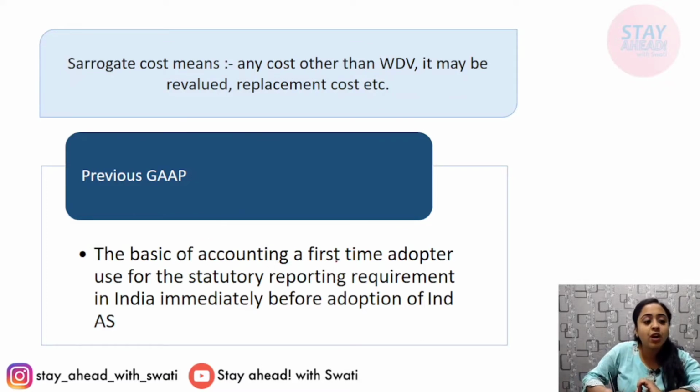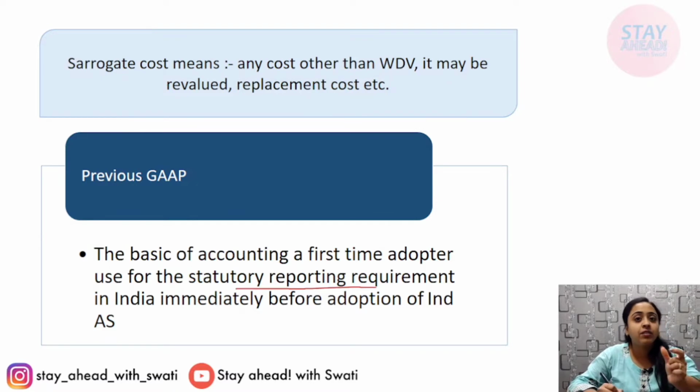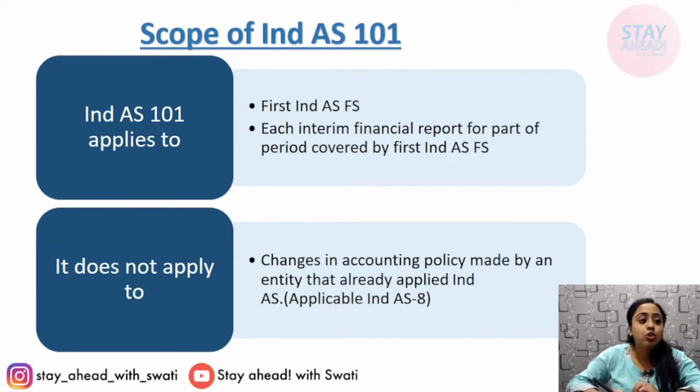The basis of accounting a first time adopter used for statutory reporting requirement previously, that is, the accounting principles it was following to make statutory financial reporting, are known as previous GAAP, generally accepted accounting principles. Scope of Ind AS 101: it applies to the first annual Ind AS financial statements, and also to the interim reports that the first Ind AS statements cover.